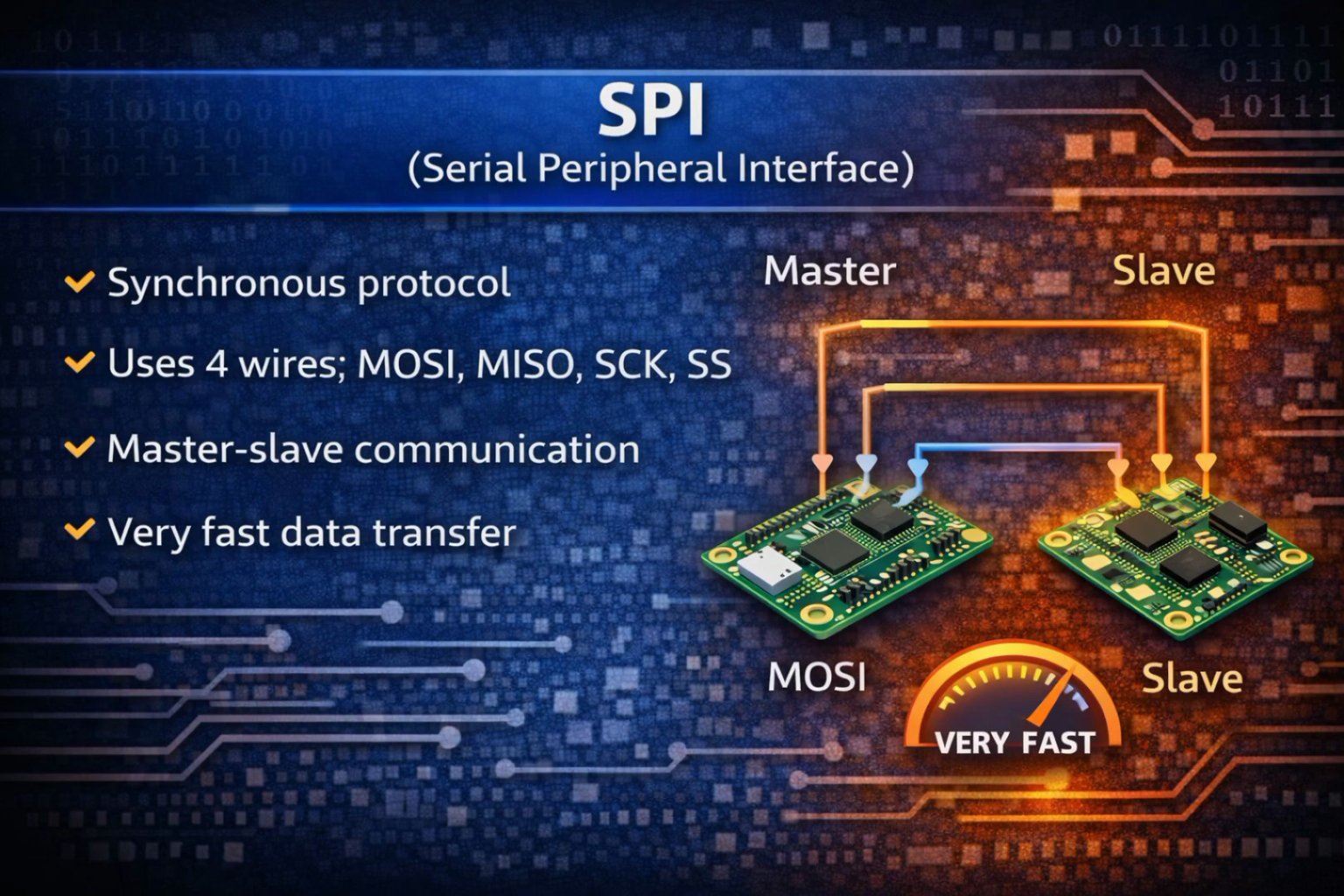SPI. SPI stands for Serial Peripheral Interface. It is a synchronous protocol, meaning it uses a clock signal. It requires 4 wires: MOSI, MISO, SCK, and SS. SPI follows a master-slave communication system and offers very fast data transfer.